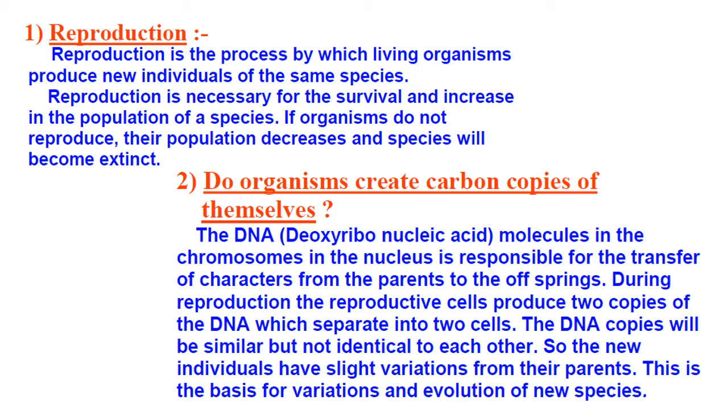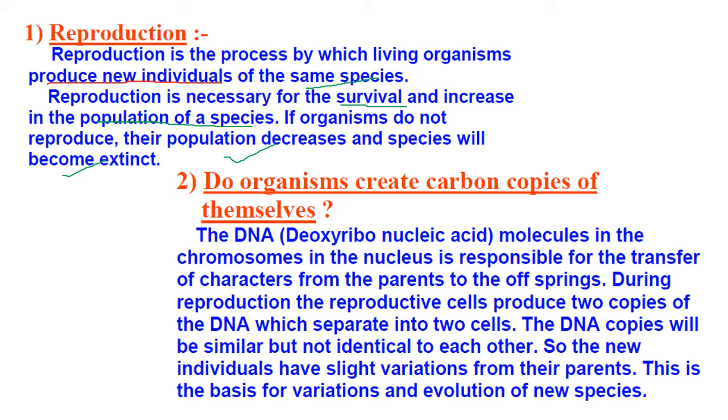So first of all, what is reproduction? Reproduction is a process in which a living organism produces new individuals. That means whenever an organism produces a new individual of the same species, it is called reproduction. And why is it necessary? It is necessary for the survival and increase in the population of the species. And if organisms do not reproduce, the population will decrease and the species will also become extinct.